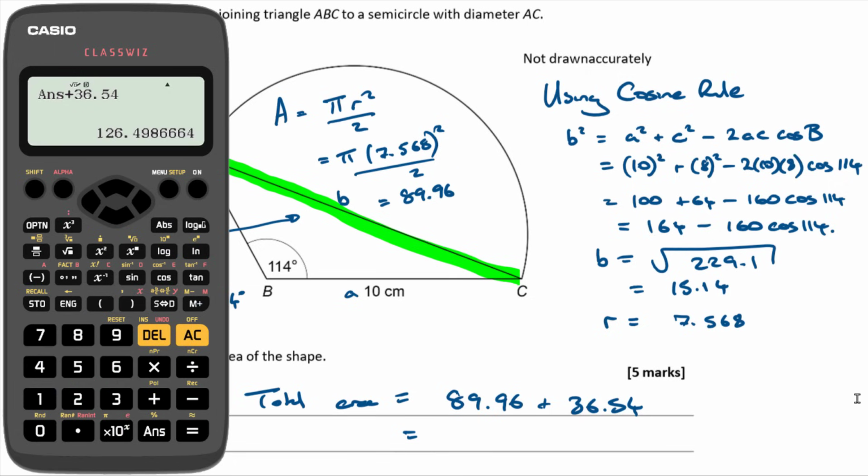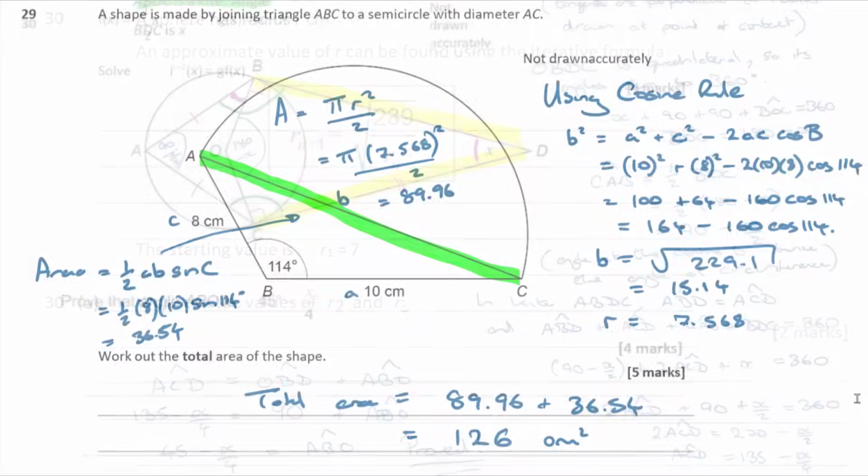Now I'm going to round it off to 3 significant figures. I was keeping it to 4 significant figures as I was going through, so that when I could drop down to 3, I'm not going to lose too much accuracy along the way. So 126 units squared centimeters. Question 30.